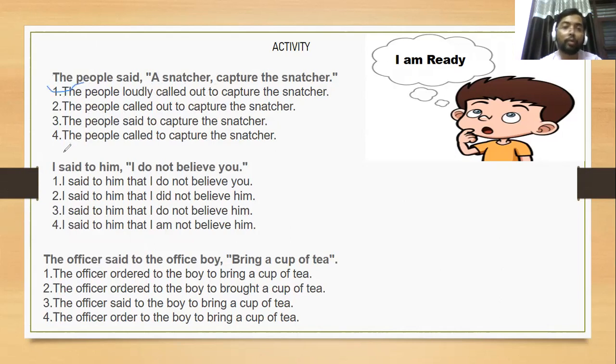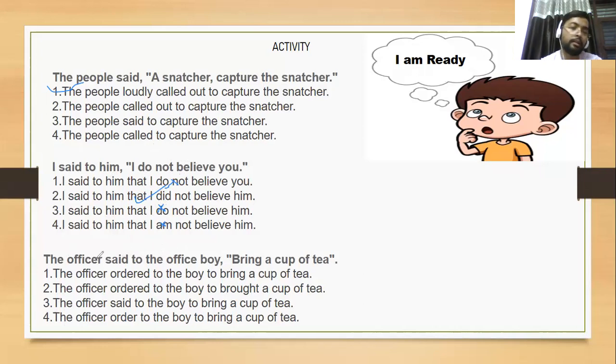Now, I said to him, I do not believe you. Again, the reporting speech is in the present tense. Then it will change into past tense. Then this will not be correct. Only this option will be correct.